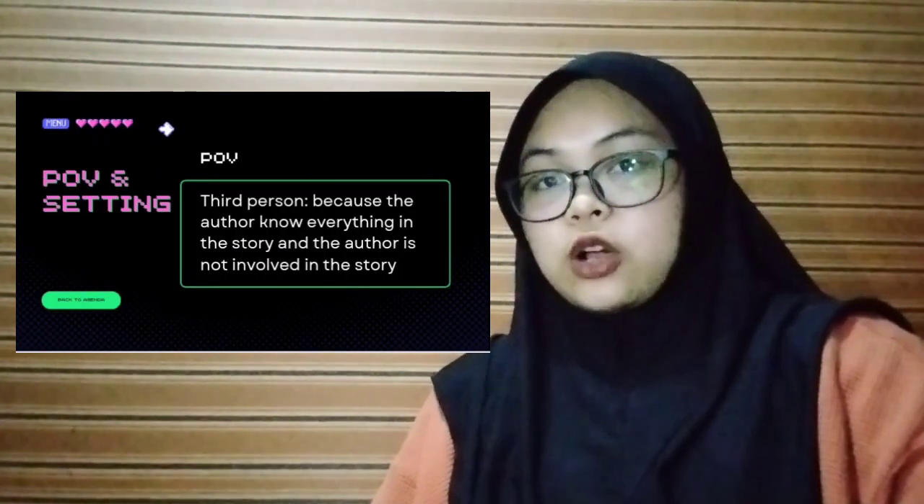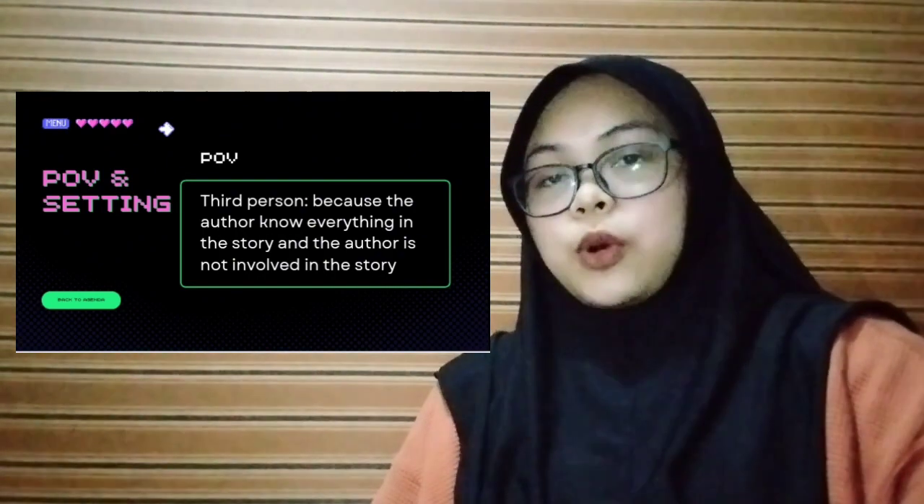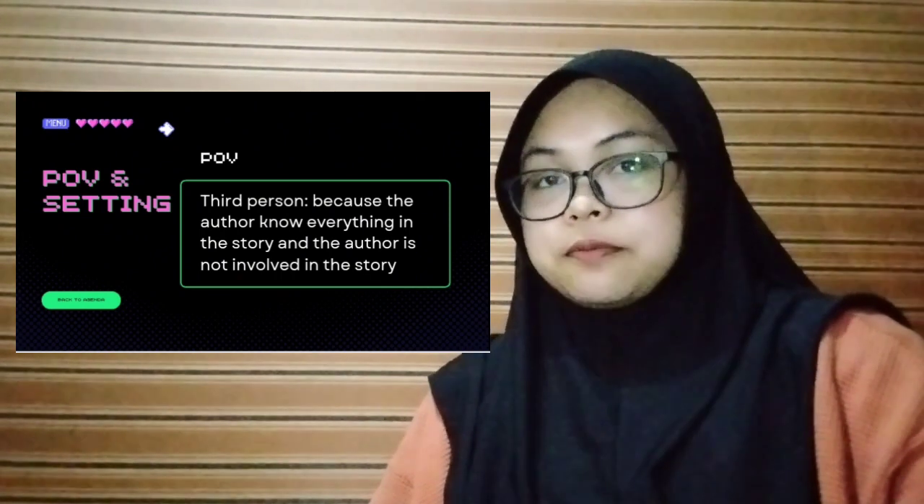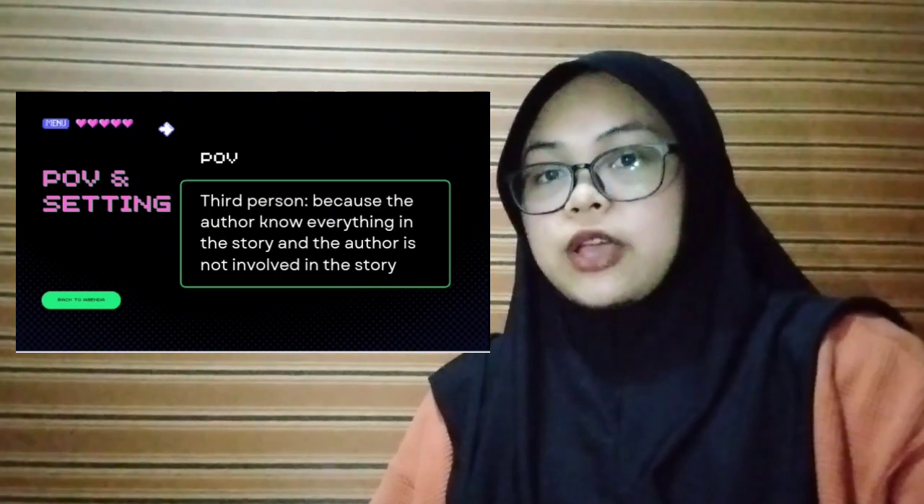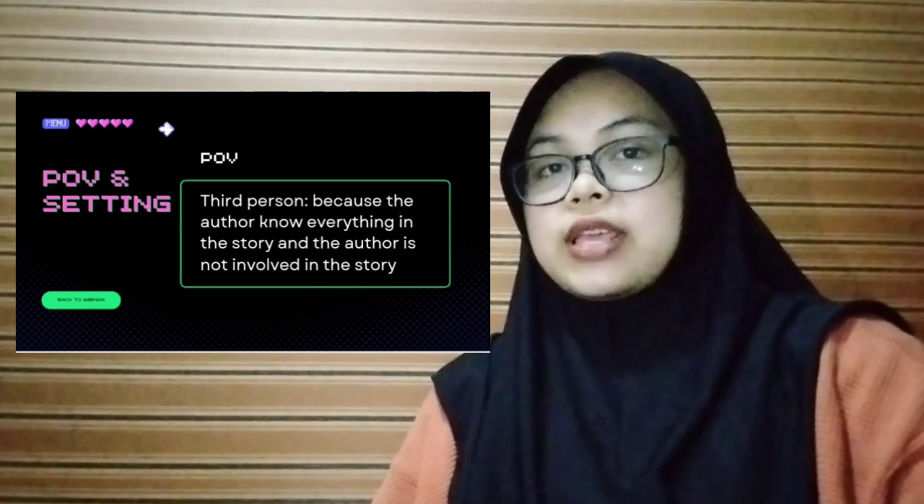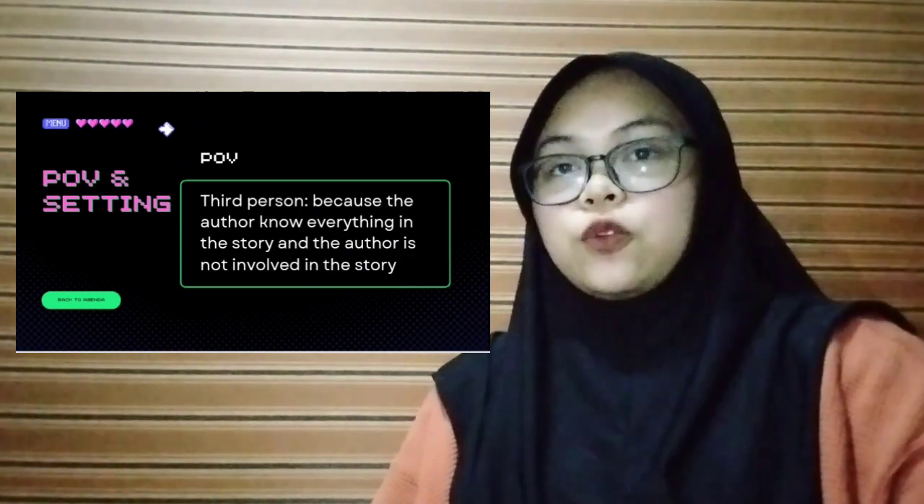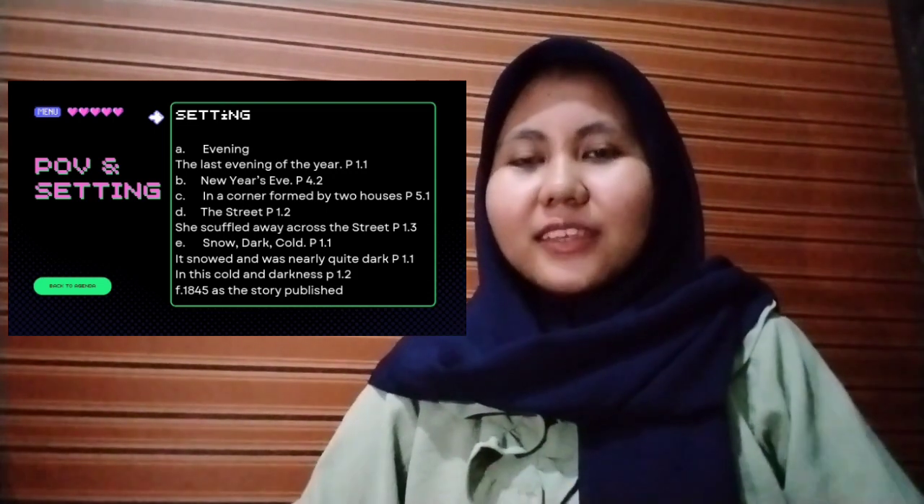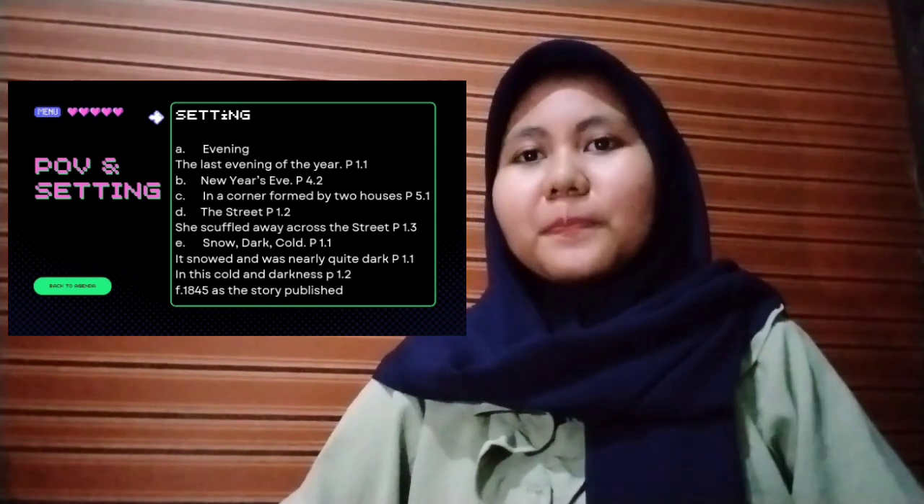Next is the POV, or point of view. The point of view of this story is the third person, because the author knows everything that happened in the story and the author is not involved in the story. Now I will explain about the setting of The Little Match Girl.